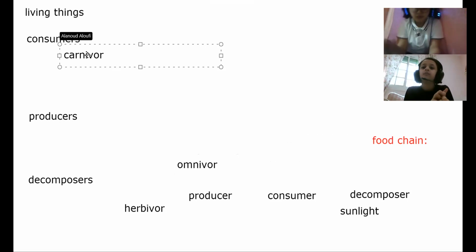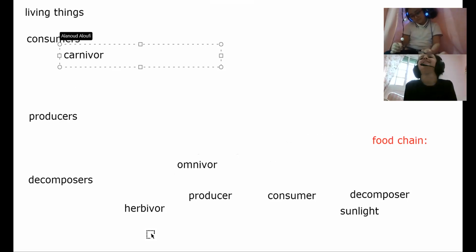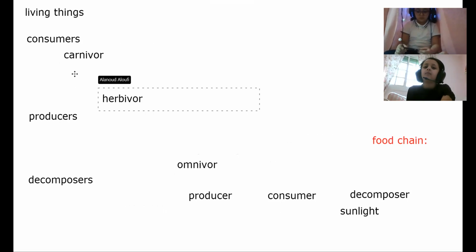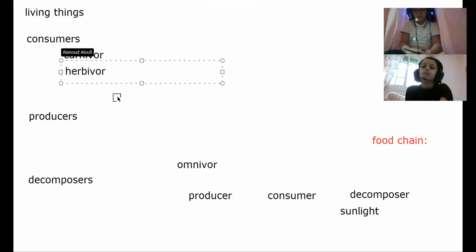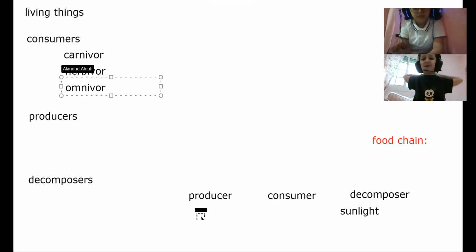What about if they eat only plants? Rima and Maria, where are you? Here. If they eat only plants, what do I call it? Herbivores, excellent. What about if they eat both animals and plants, Maria? Omnivore. Omnivores, excellent.